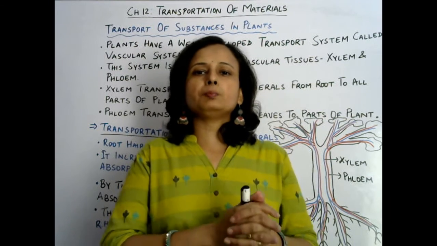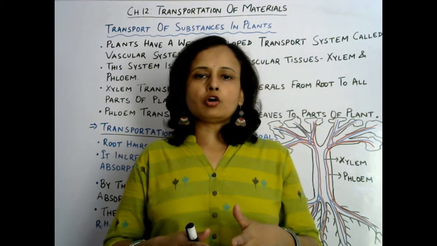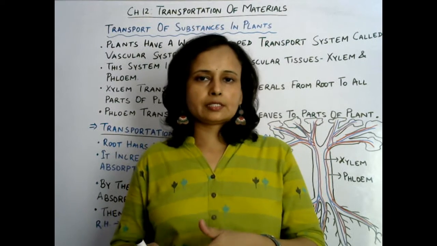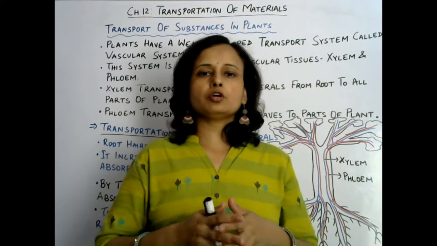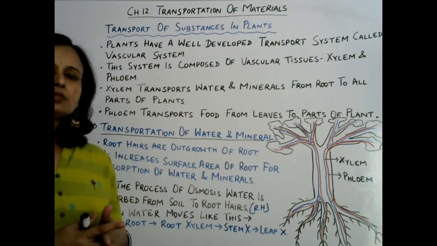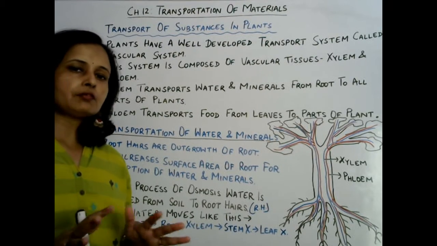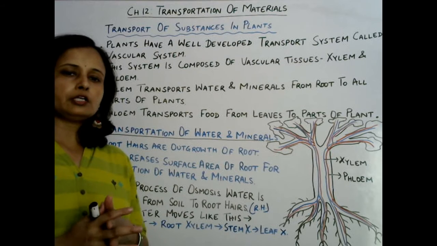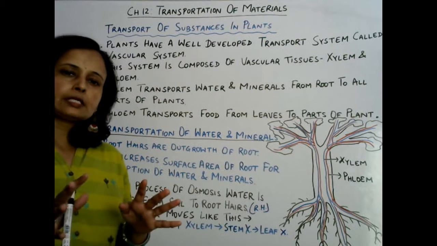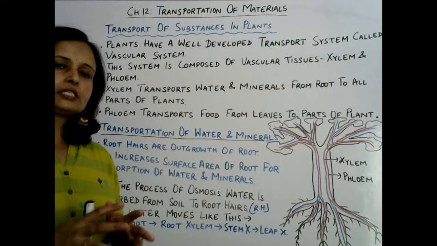So that is called the blood vascular system in human beings. In plants it is called the vascular system only. That vascular system is basically for transport of materials. So plants have a well developed transport system, that is called the vascular system. But these well developed systems are found in well developed plants only, not in smaller plants, not in herbs actually. These are found in shrubs and trees, basically in trees.